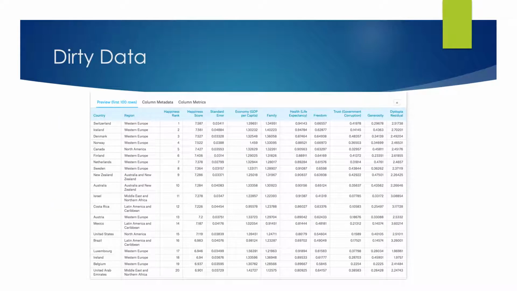This is the dirty dataset. This one was collected in 2015. Totally I have 3 datasets, and each one is for a different year. As we can see, this dataset has the country, region, happiness rank, happiness score, and those other factors. But there is no column for the year. So if I'm going to combine the 3 datasets, I need to add one column for the year first